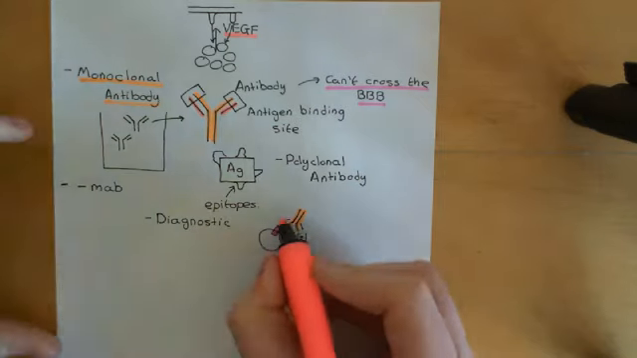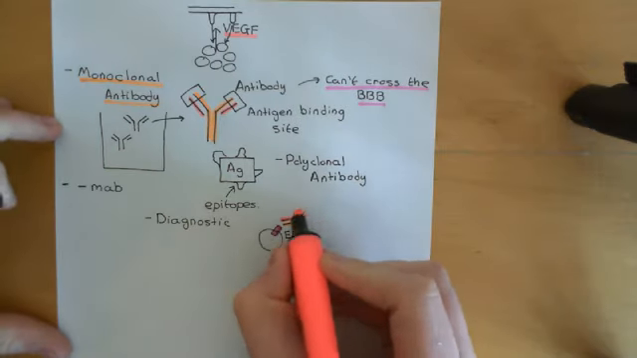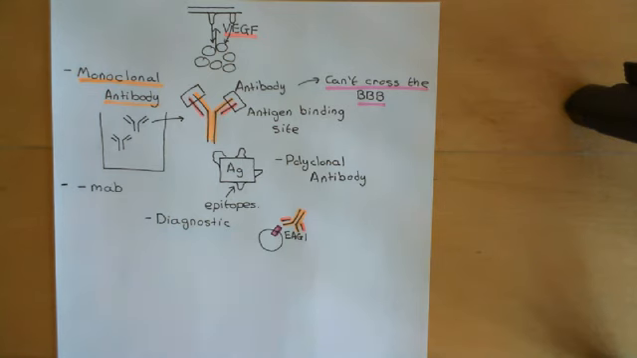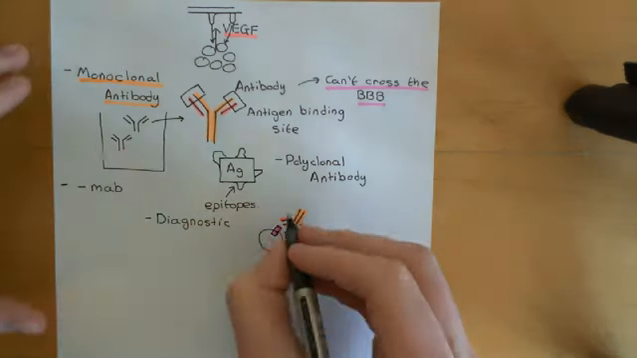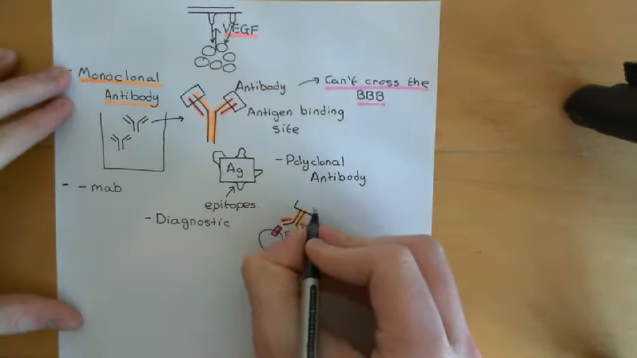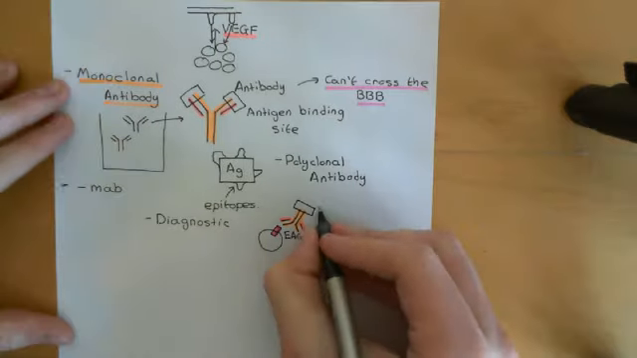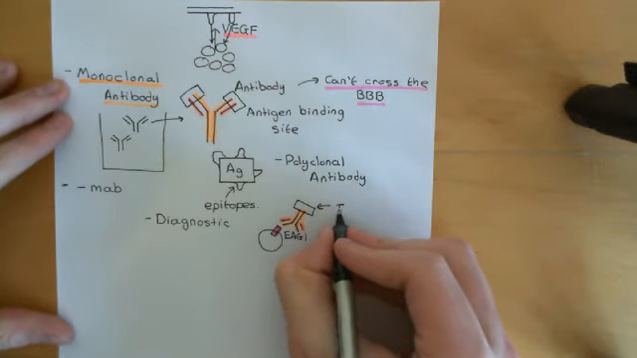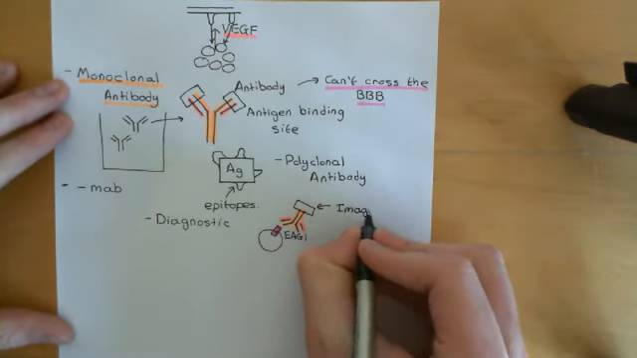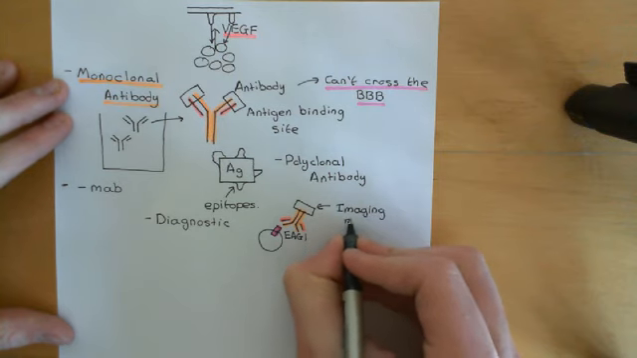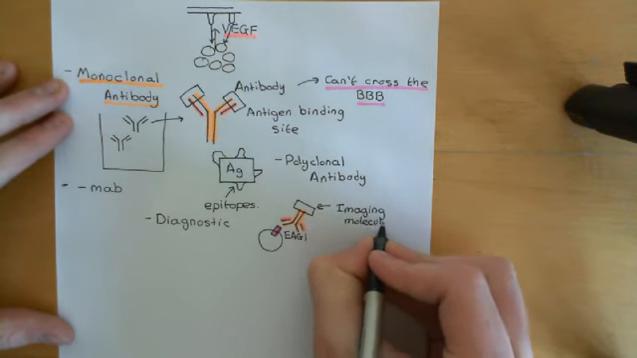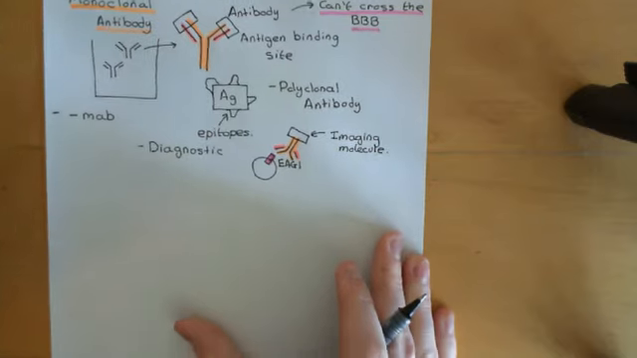Okay, and then if we've attached on some radioactive or other kind of imaging molecule, then what this would allow us to do is image where the cancer is inside you, and that could have highly useful roles in diagnosis. Okay, so this is some imaging molecule, most likely radioactive of some sort. So imaging molecule. Okay, so that could be very, very useful in diagnosis.